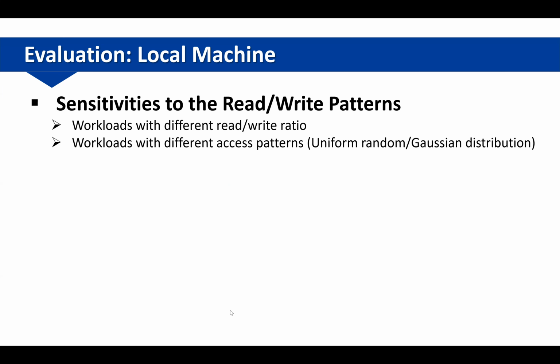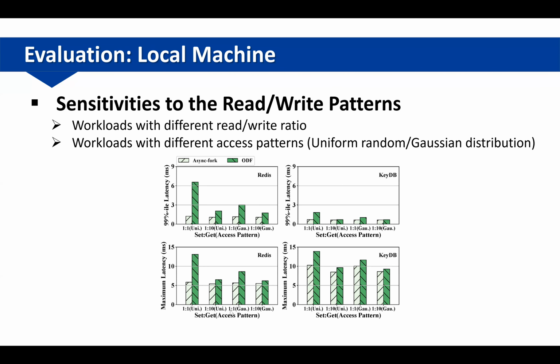We also evaluate ACF used in workloads with different read ratios. With different read-write ratios and different access patterns, uniform random and Gaussian distribution, here are the results.